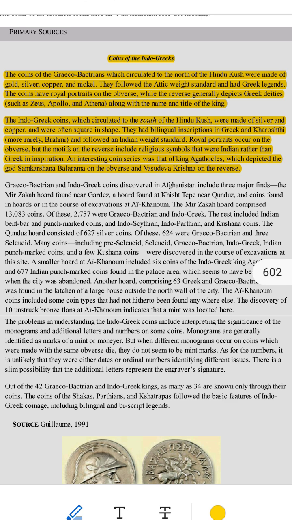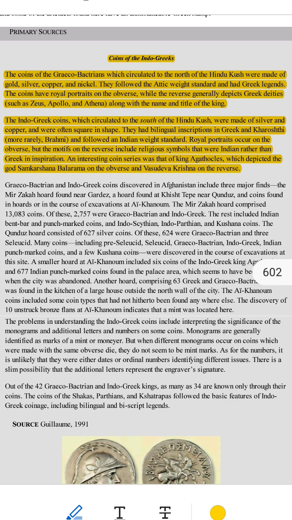3. Design. On one side, the obverse, a portrait of the king's face. Example, a coin might have a picture of the king wearing a crown. On the other side, the reverse, a picture of Greek gods like Zeus, Apollo, or Athena. 4. Weight standard. Followed the Attic weight standard, which was a Greek way of measuring the weight of coins.